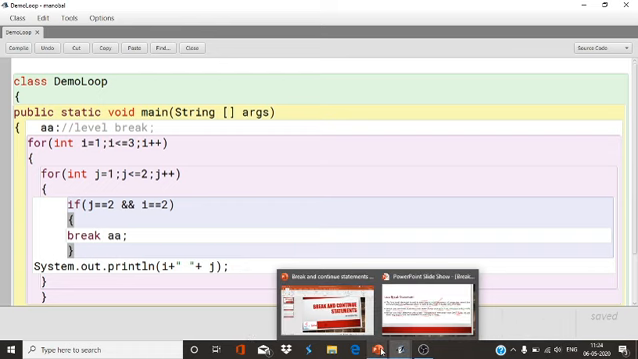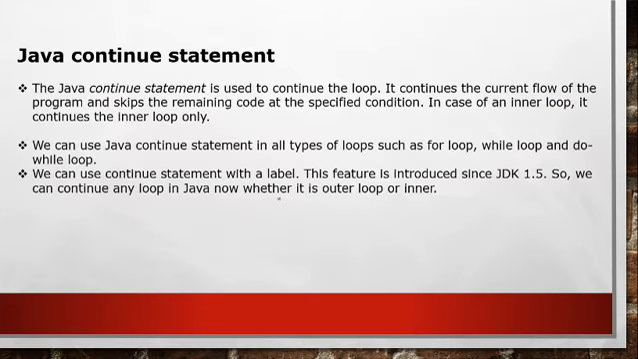Okay, students. Now I'm going to show you the Java continue statement. The Java continue statement is used to continue the loop. It continues the current flow of the program and skips the remaining code at the specified condition. So when the condition is true, it will skip the remaining code and move to the next iteration of the loop. In case of an inner loop, it continues the inner loop only. You can use the Java continue statement in all types of loops, such as for loop, while loop, and do while loop.